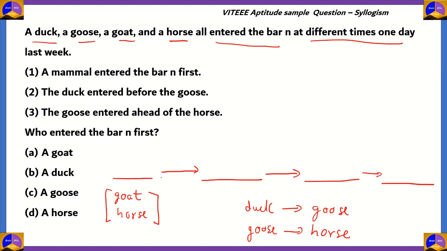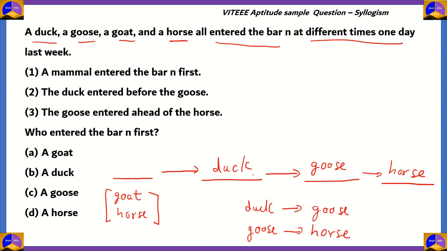And since a mammal is the first to enter the bar, we know for a fact that neither the duck nor the goose can enter first. So the duck has to enter second or third. And since we know that the horse comes after the goose, the duck enters second, followed by the goose, and then finally the horse.